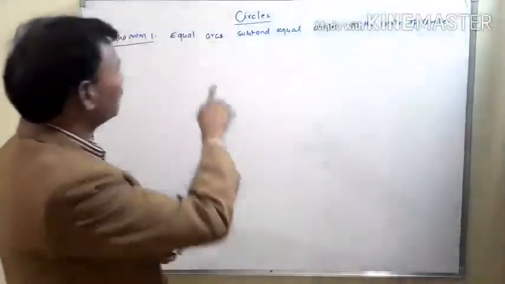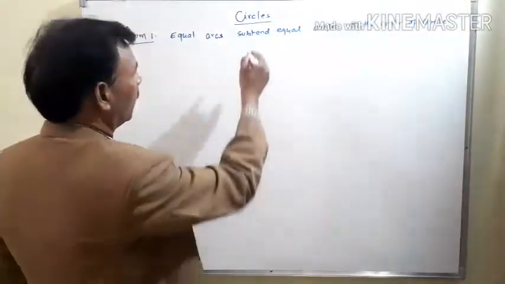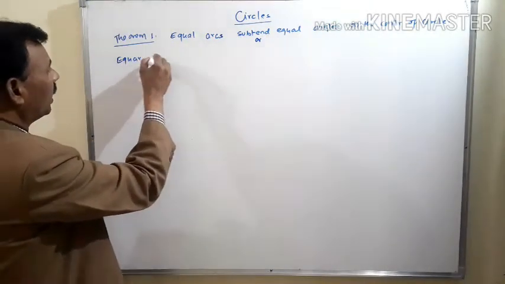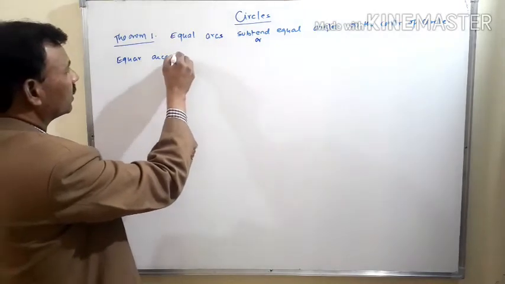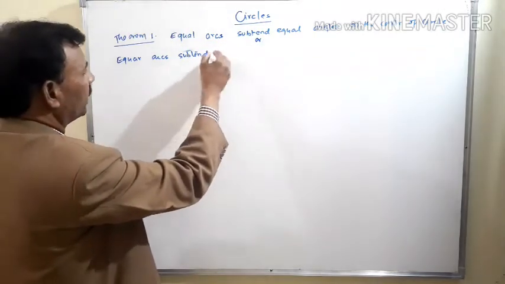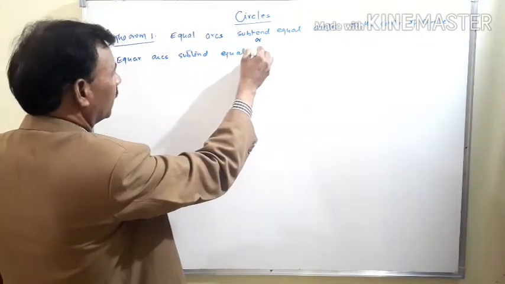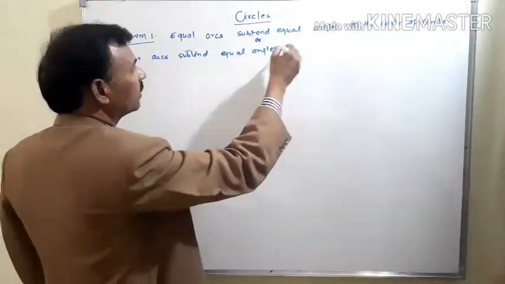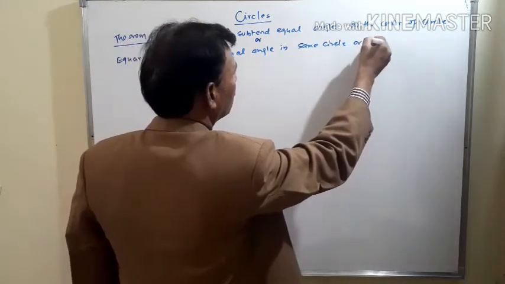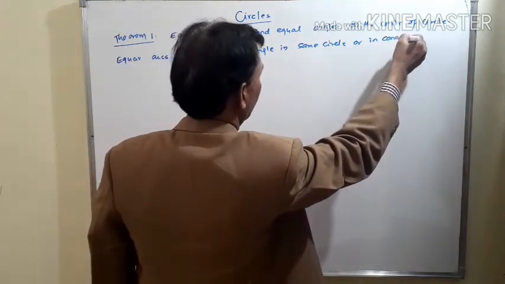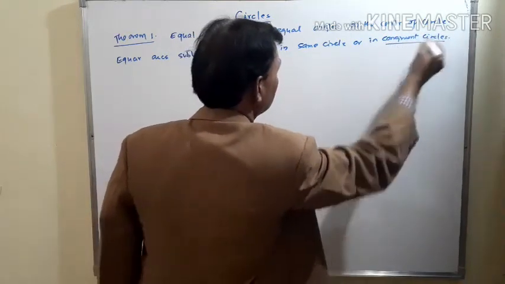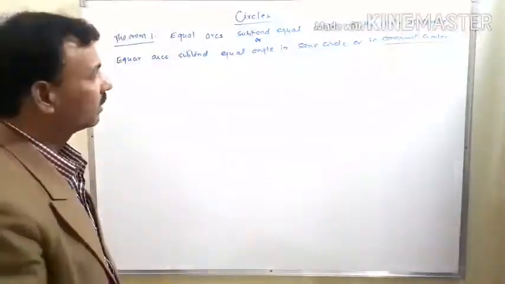So this statement can also be written like this: equal arcs subtend equal angles in the same circle or in congruent circles. Congruent circles means circles whose radii are equal.